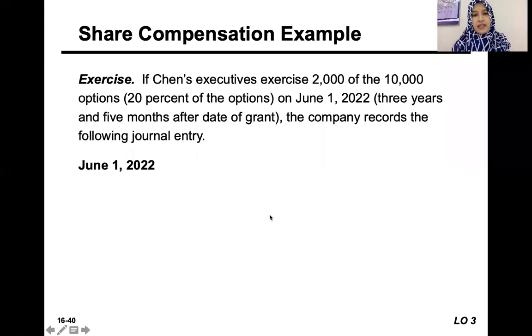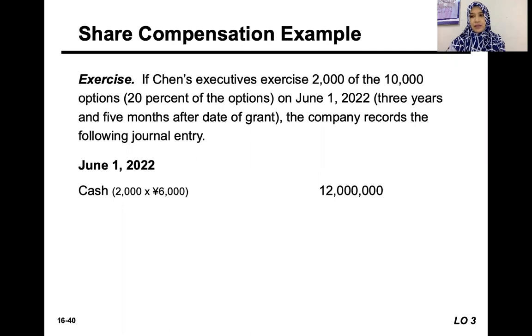Okay, let's say 3 years and 5 months after the date of grant, the executives of that company decide to exercise 2,000 of the 10,000 options. That means they want to buy a certain portion of the share options, which is 20%. So how would the company record such an exercise?